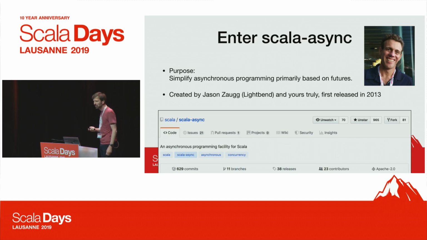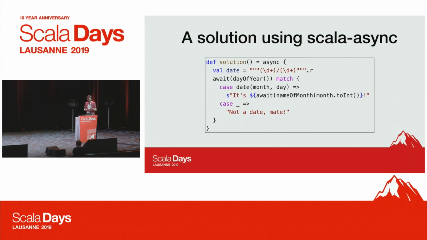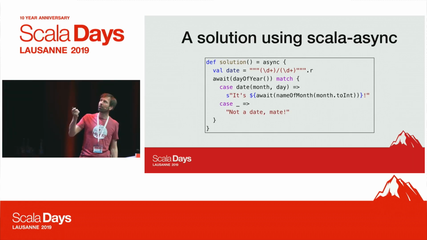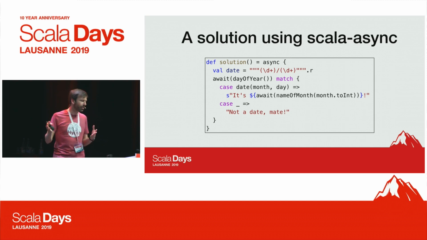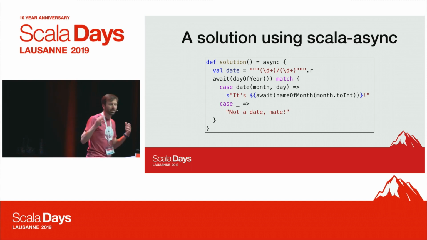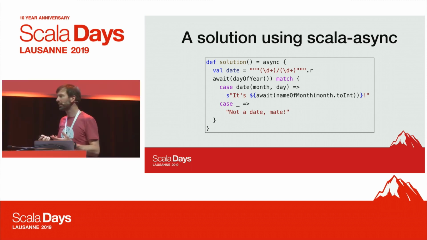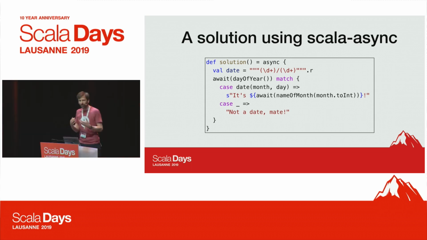It's actually a fairly popular project, so it is used also. By the way, who of you has used it before? Some people, not everyone. But we can use it to simplify things a little bit. What we need to do is create a future. So let's just create an async block, and within the async block, we can compute the result. It's similar to the Future apply method; we can just provide a body that computes the result.